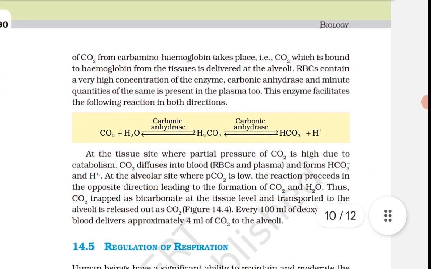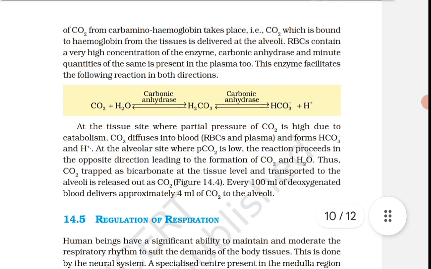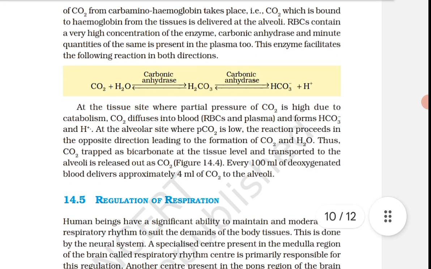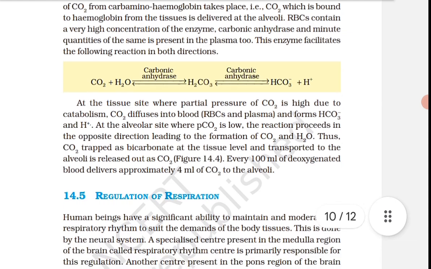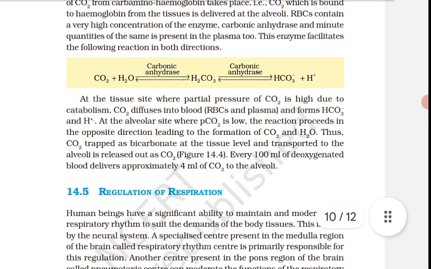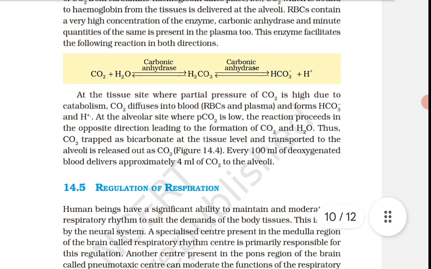RBC contain a very high concentration of the enzyme carbonic anhydrase, and a minute quantity of the same is present in the plasma too. This enzyme facilitates the following reaction in both directions. CO2 plus H2O in the presence of carbonic anhydrase gives, reversibly, H2CO3, which in the presence of carbonic anhydrase gives, reversibly, HCO3 negative plus H positive.